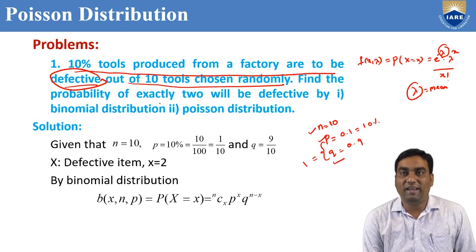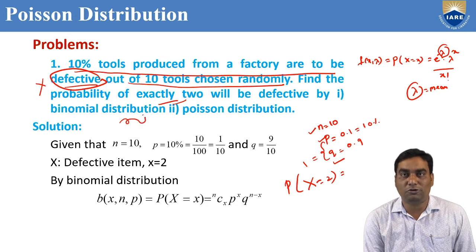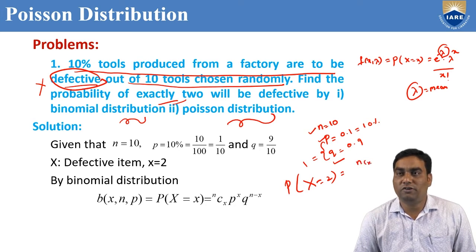Find the probability of exactly 2 will be defective. That means we need to find out probability of defective. I told you that it is a success. Exactly 2 we should find out. You can find out this problem by using binomial distribution. What is the binomial distribution formula?